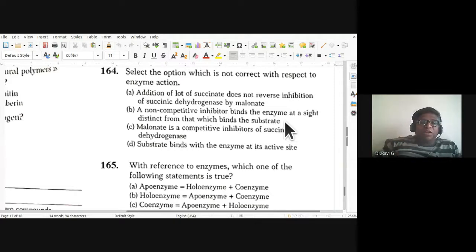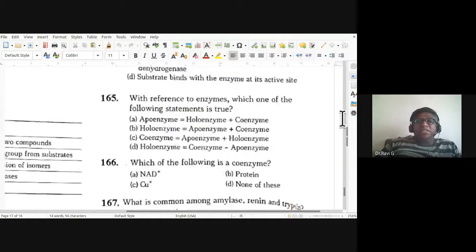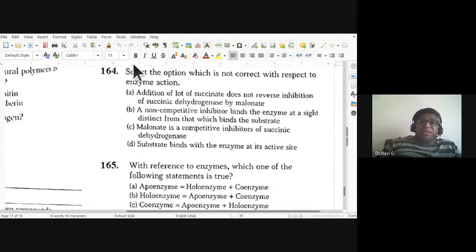Malonate is a competitive inhibitor of succinate dehydrogenase, so the substrate binds with the enzyme at its active site. So for 164th, the answer is A.